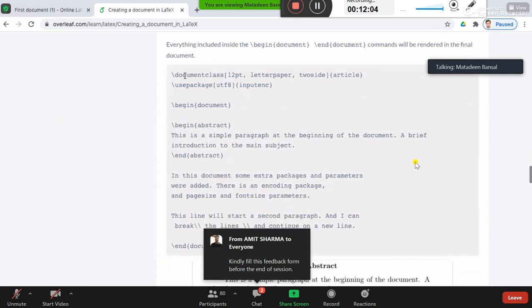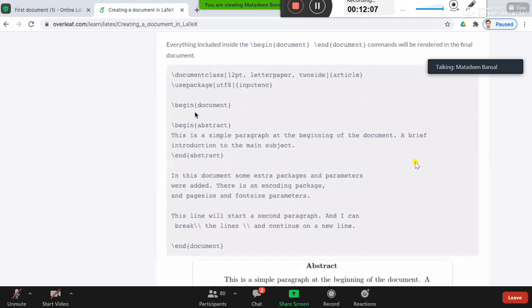All right, so these three commands, the first three, are the same. Then suppose you want to write an abstract, as we do in articles. For this there is a command called abstract, again begin abstract, end abstract. So this is basically an environment, like your begin document, end document environment. This is also an environment, inside the document environment. Everything put between these begin and end abstract statements will be treated as abstract, and the word abstract will also be put before the statement.